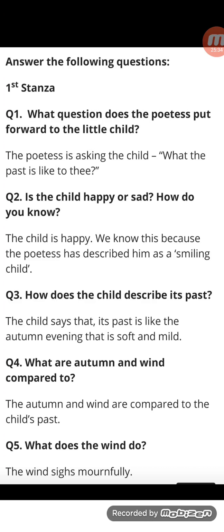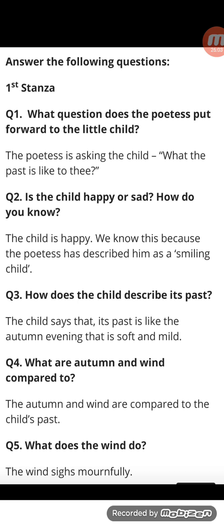The child is happy. We know this because the poetess has described him as a smiling child. Question number 3. How does the child describe its past? The child says that its past is like autumn evening that is soft and mild.